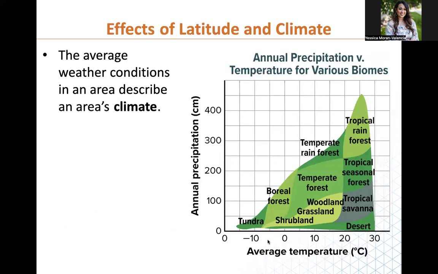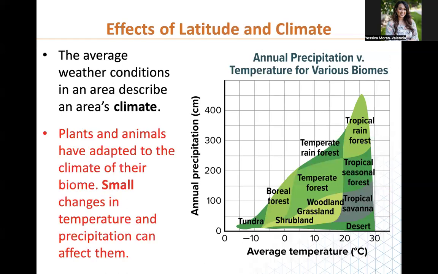And again, if you look at temperature, as temperature increases, we tend to see specific biomes like rainforests and deserts. Average temperatures tend to be like a temperate rainforest or a grassland. And the colder temperatures are like the tundra and boreal forest, where there's not quite a lot of plants. So plants and animals have adapted to the climate of their biome. Small changes in temperature and precipitation can actually affect this. So if you have a little bit of rain or a lot of snow, the plants you have there are going to be plants that are adapted to live there.